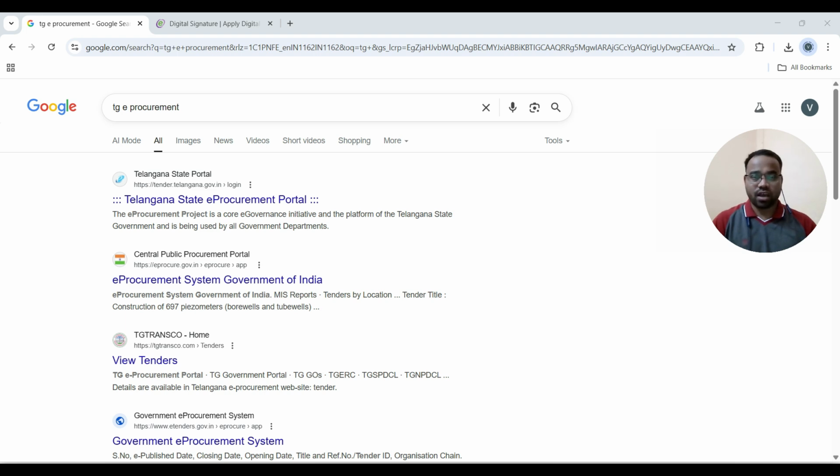Each state has its own website for tenders, and the central government also has key websites for tenders like Central Public Procurement Portal, CPP, and GeM portal.